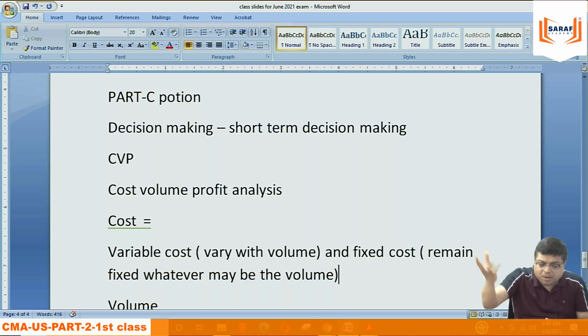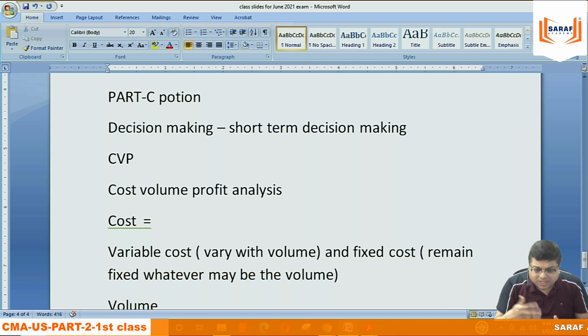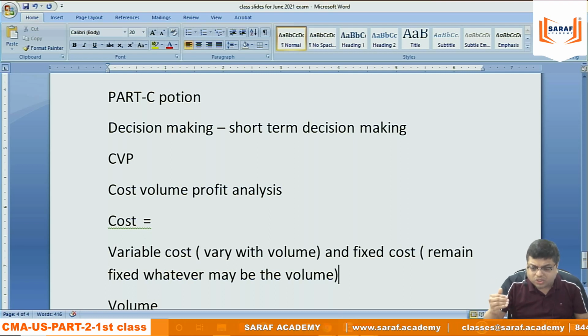If the number of students is more, there will be huge income. But if the number of students is less, maybe I will not be able to cover my expenses. Because whether the students join the class or not, salary, software, internet, rent, electricity, all these will be there. They are not going to change. So if the number of students does not reach a particular level, the organization will suffer loss.